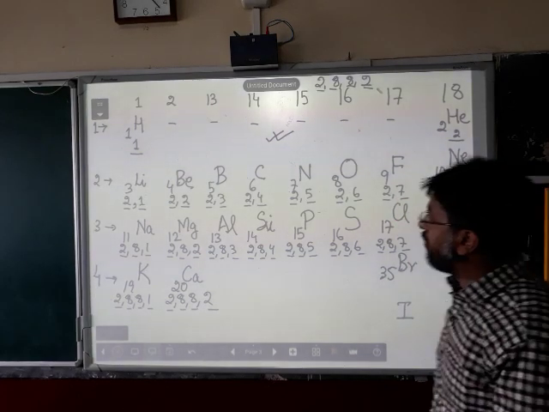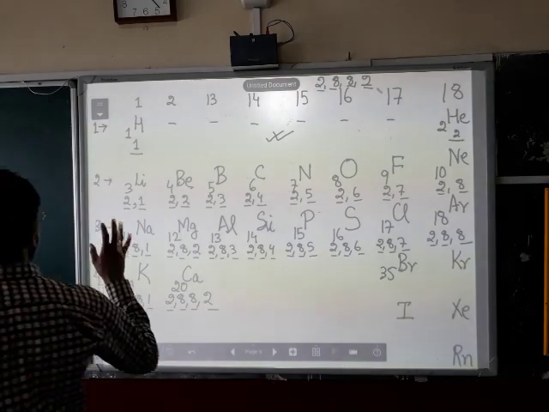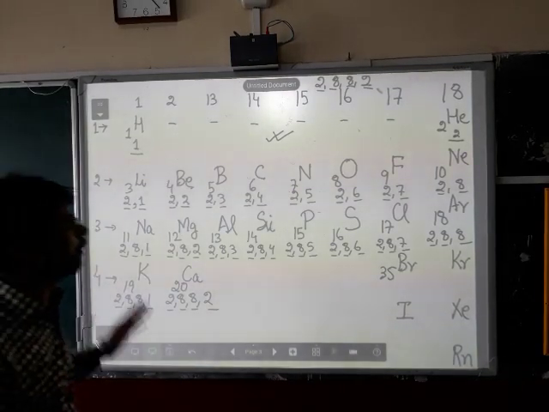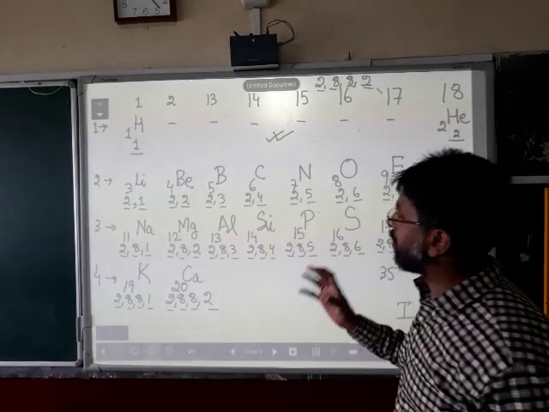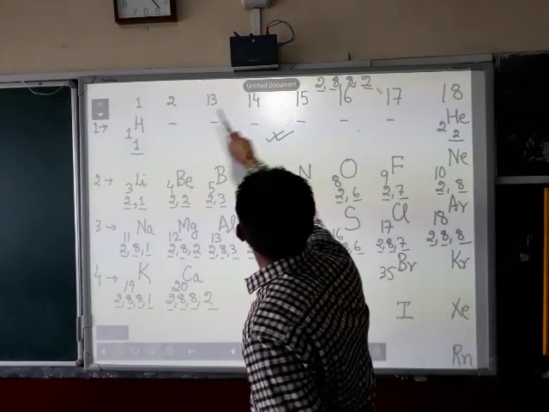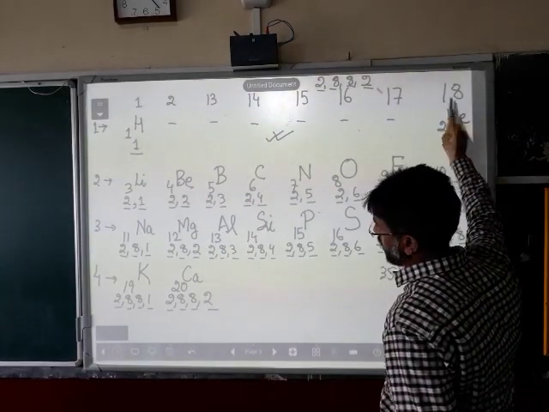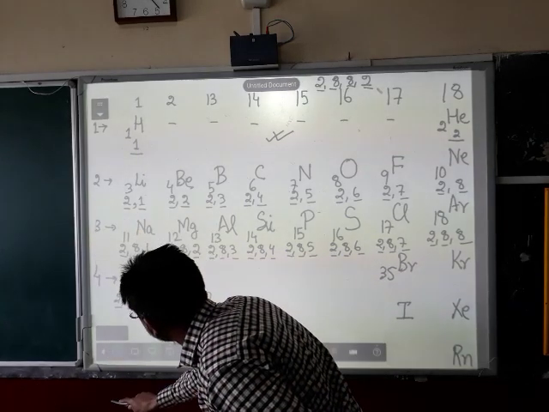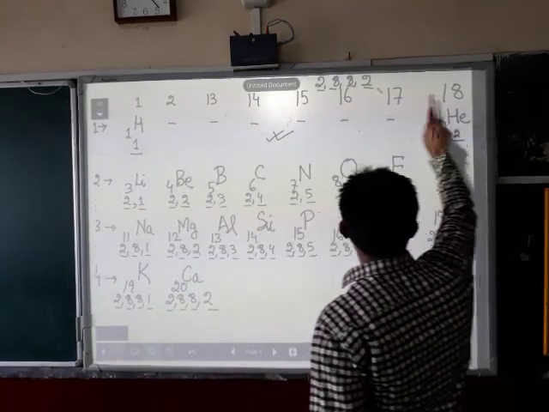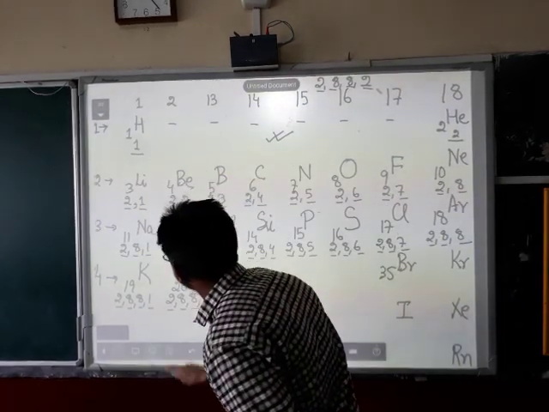Now, I will confine my explanation to period 2 first properly. Let me revise once more. The modern periodic table what we have today has a total of 18 groups and 7 periods.